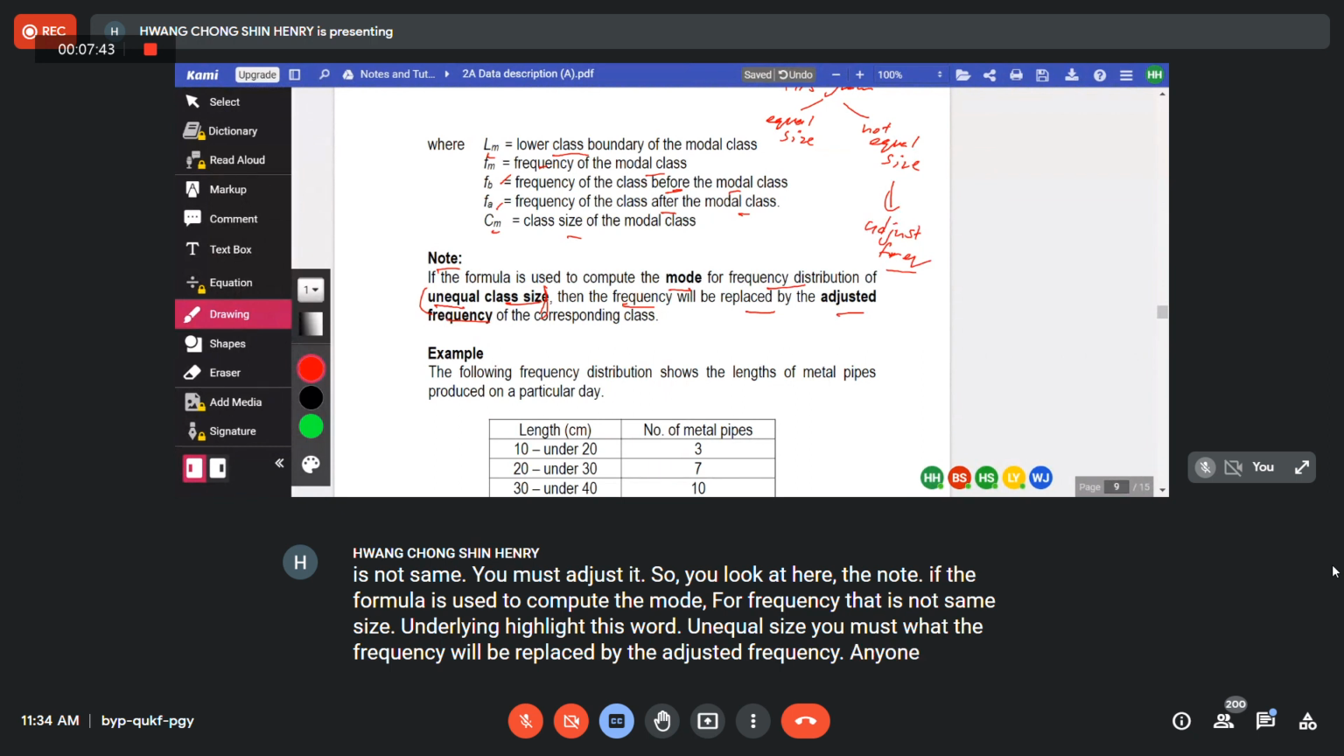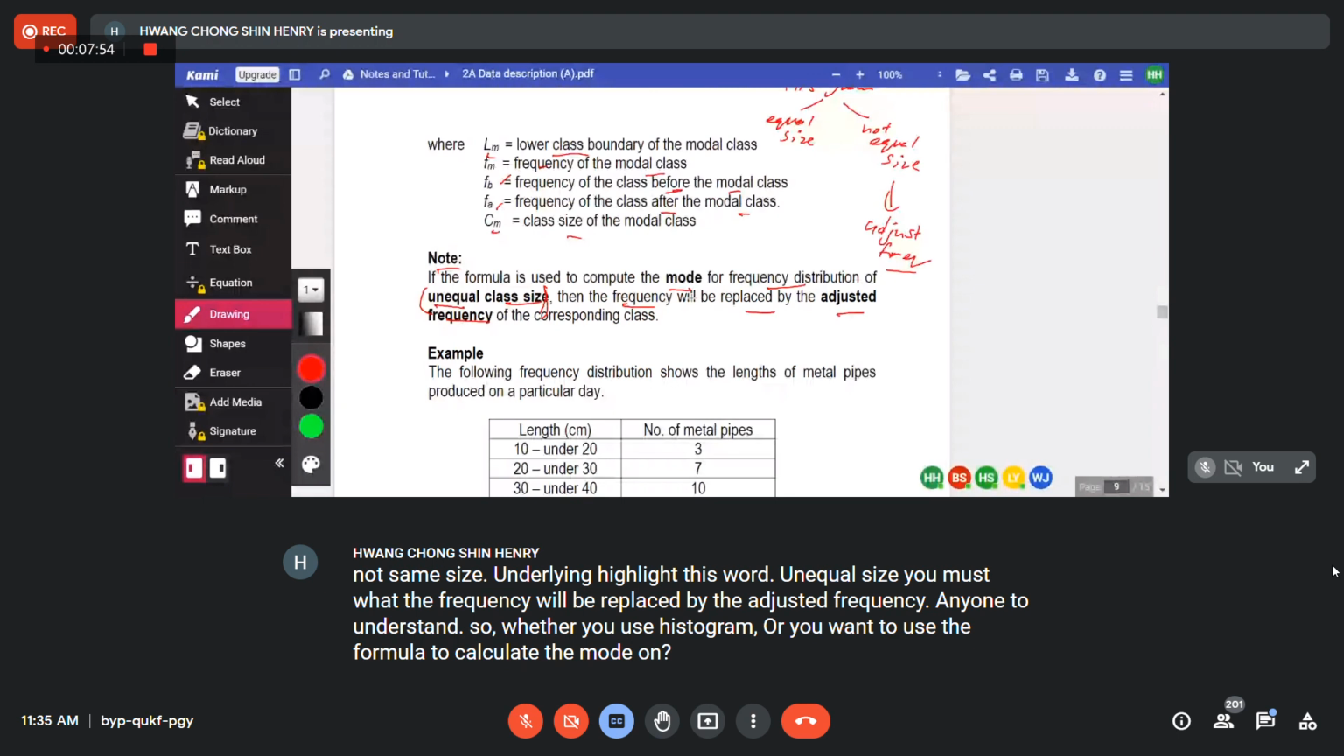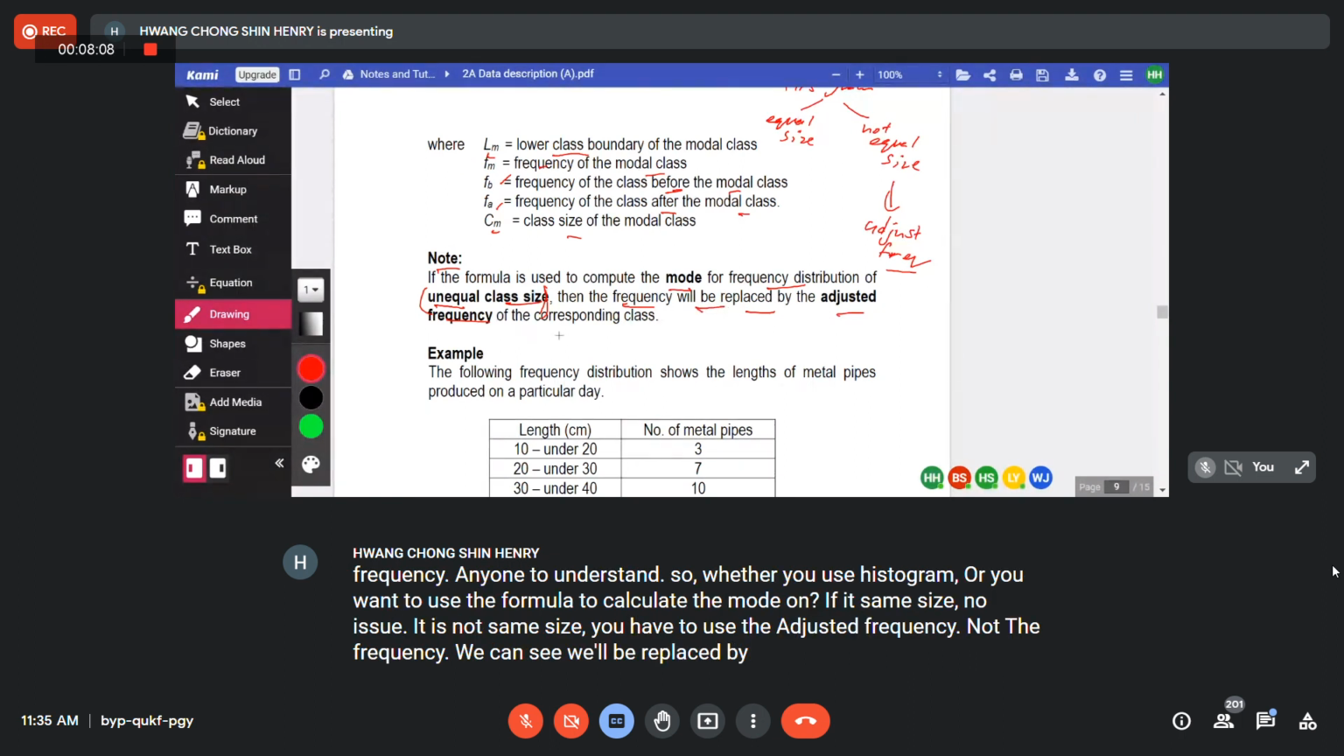The frequency will be replaced by the adjusted frequency. Anyone don't understand? So whether you use histogram or you want to use the formula to calculate the mode, if it's same size, no issue. If it's not same size, you have to use the adjusted frequency, not the frequency. Frequency will be replaced by adjusted frequency.